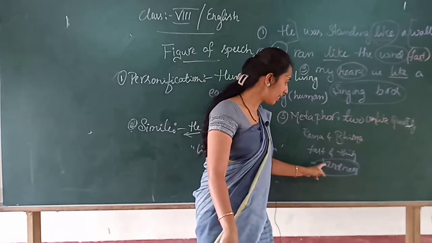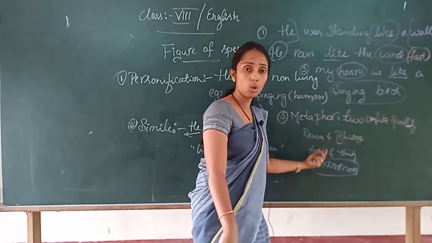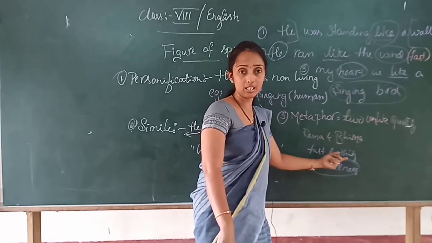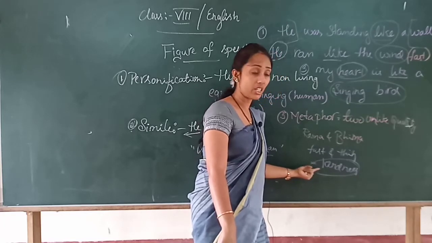On that basis, we can compare that these two are similar to each other. Though they are physically different, one is fat, another one is thin, just because they have the same quality, that is kindness.